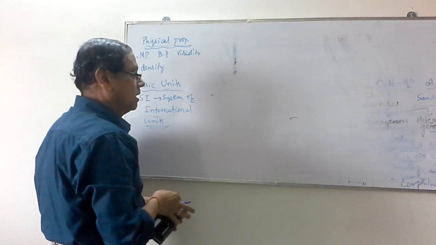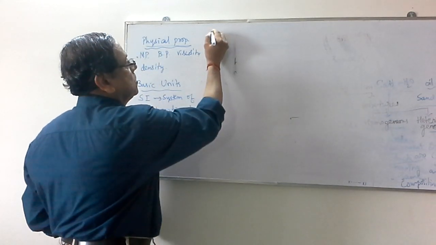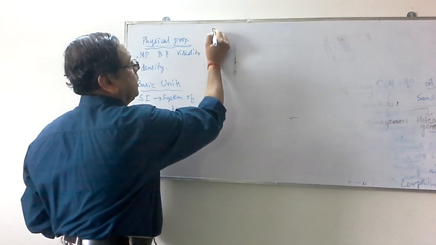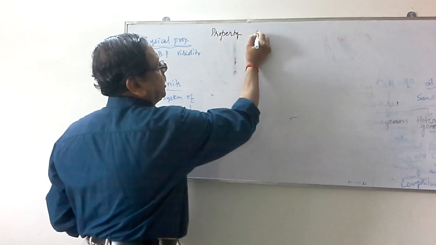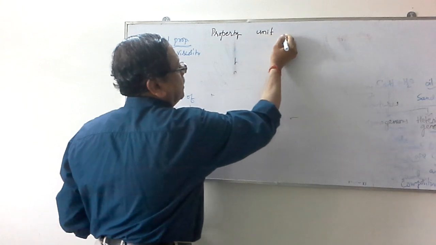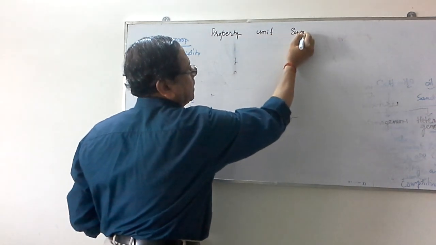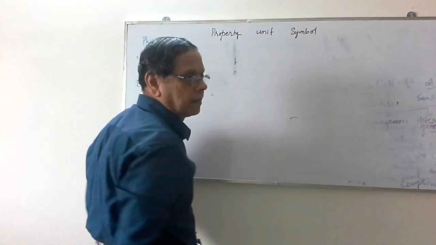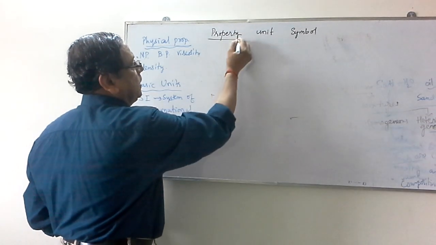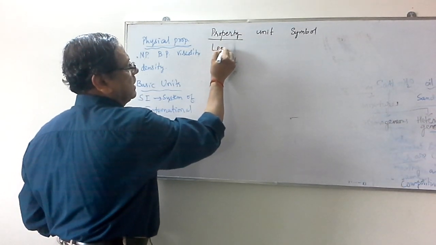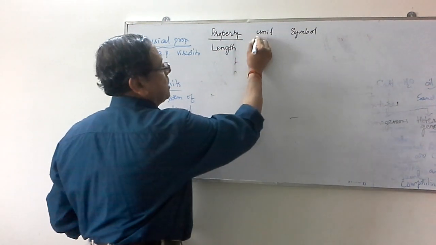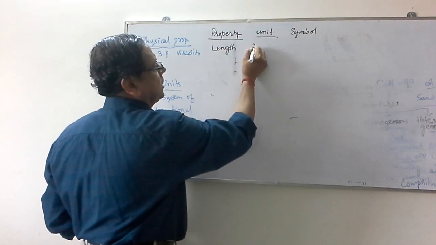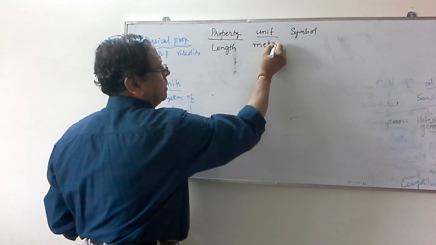The first one is length. We list the property, the unit used for that property, and then the symbol. The first property is length, which is measured in the SI system in terms of meter.